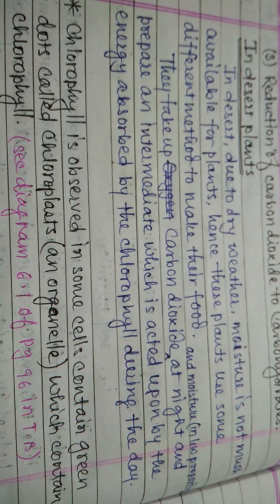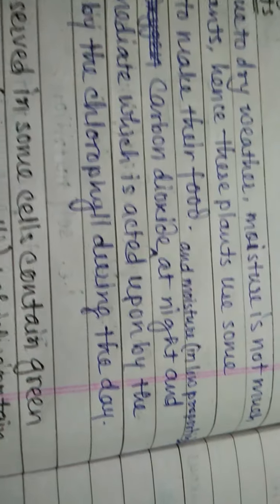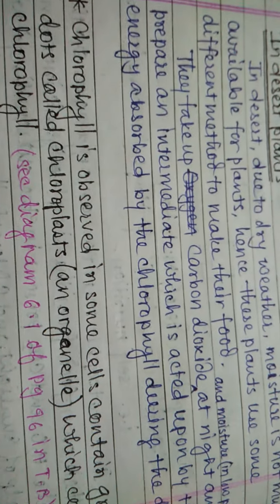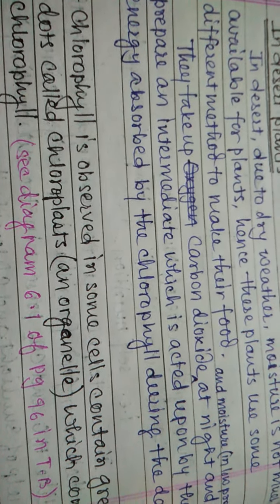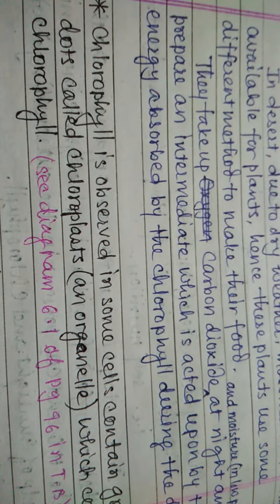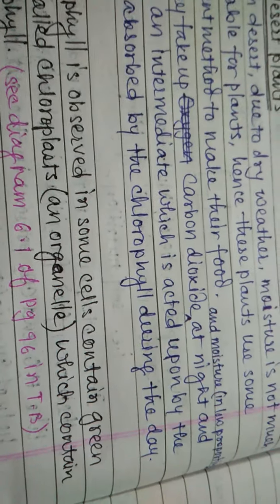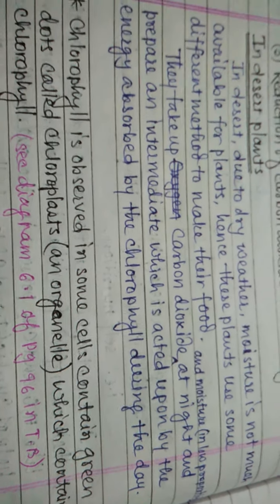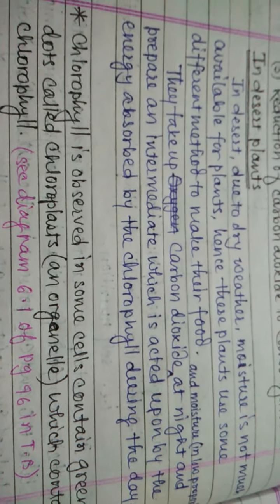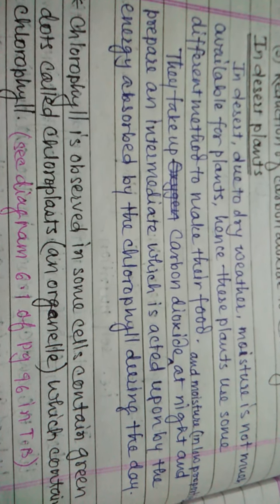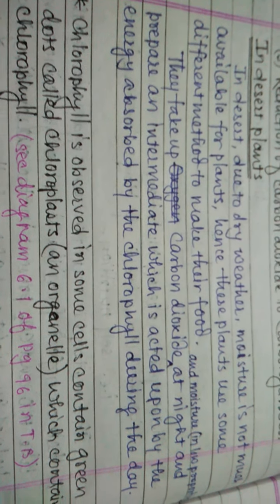They take up carbon dioxide and moisture in a low proportion at night and prepare an intermediate product, which is acted upon by the energy absorbed by the chlorophyll during the daytime. In this way, they prepare their food. The intermediate product is made at night, and the finished product is prepared in the daytime.